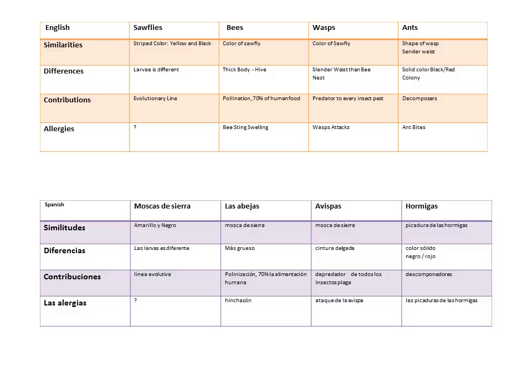Now, the contributions that they give to Earth, well, sawflies gave us our evolutionary line so that we can have bees. And bees pollinate 70% of human food.